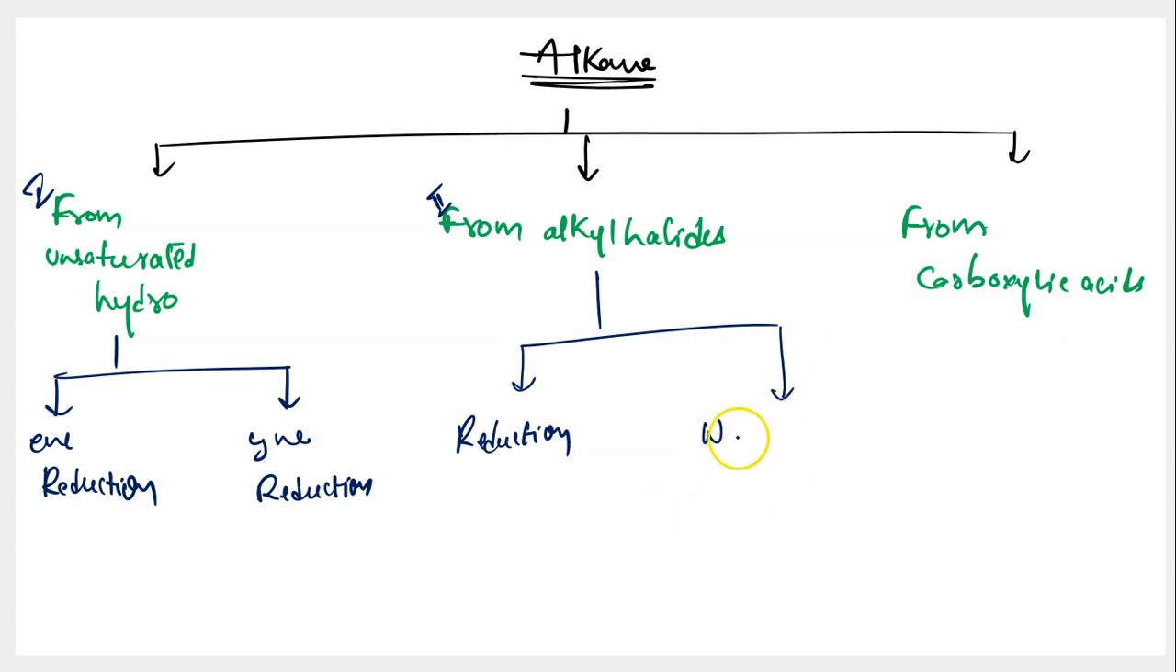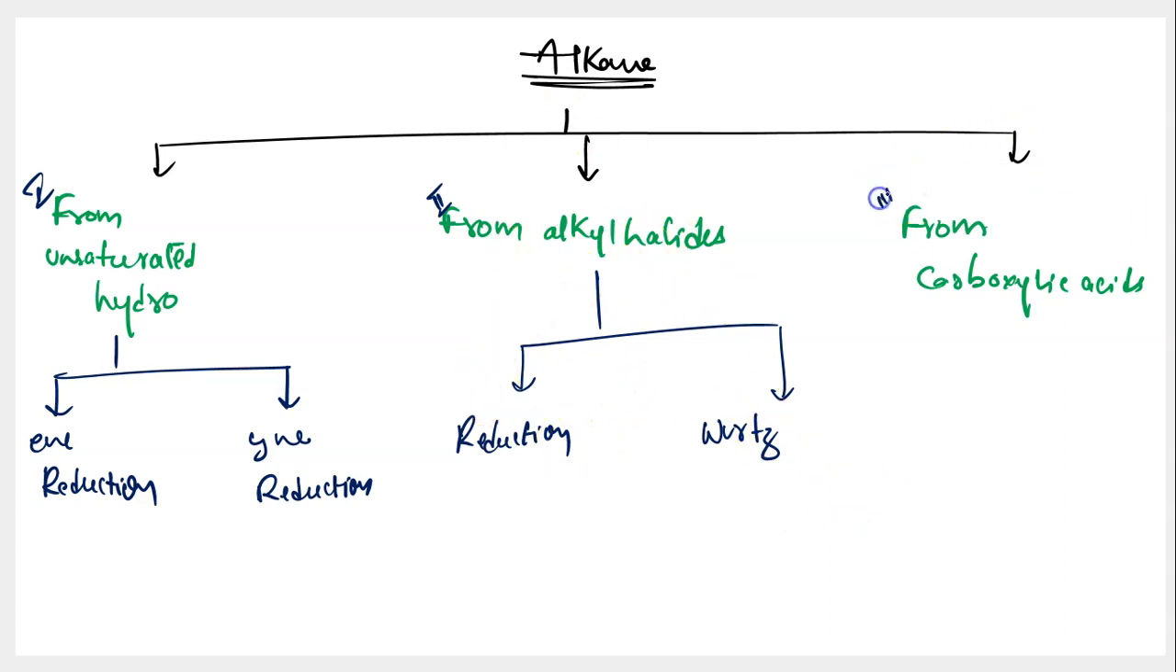We call it a named reaction. So you can conduct that named reaction, the Wurtz reaction. So you can conduct reduction of alkyl halide to produce alkane, or you can also conduct Wurtz reaction of alkyl halides to convert it into alkane. So here are two reactions under the second category as well.